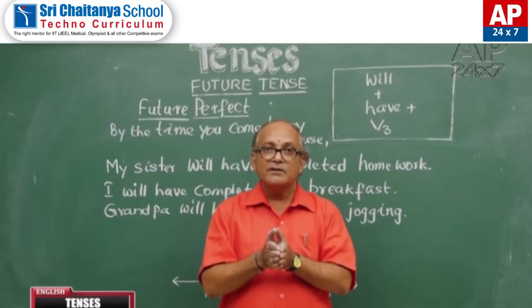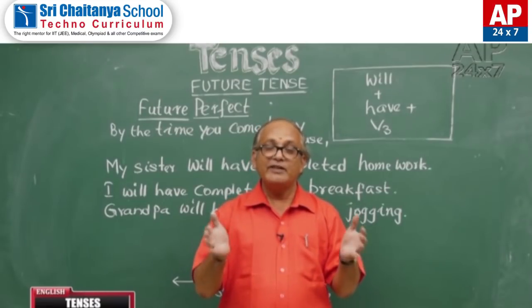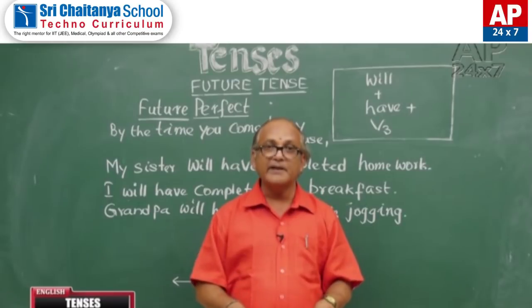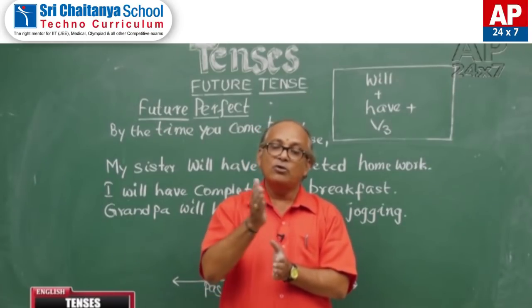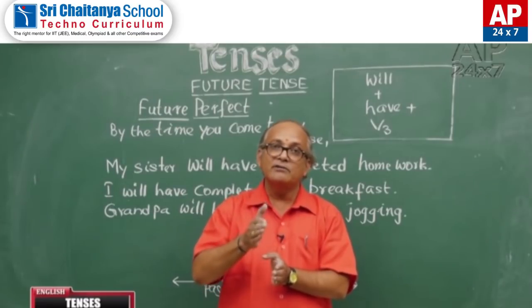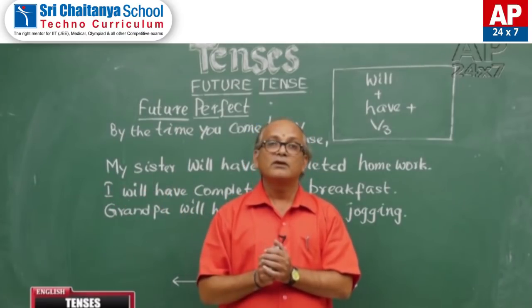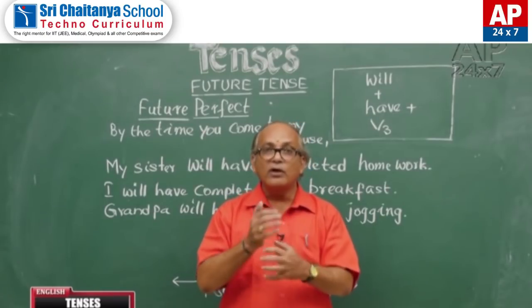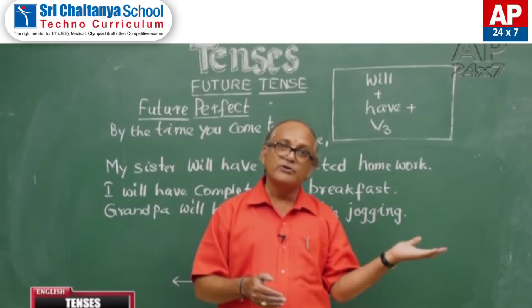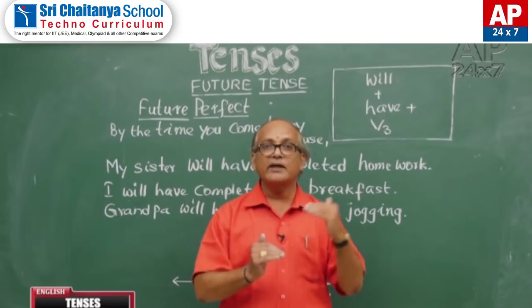Present continuous speaks about an action which is going on at the present time. Past continuous speaks about the continuation of an action in the past time. Future continuous speaks about the progress of an action in future time, at a point of time in future time.